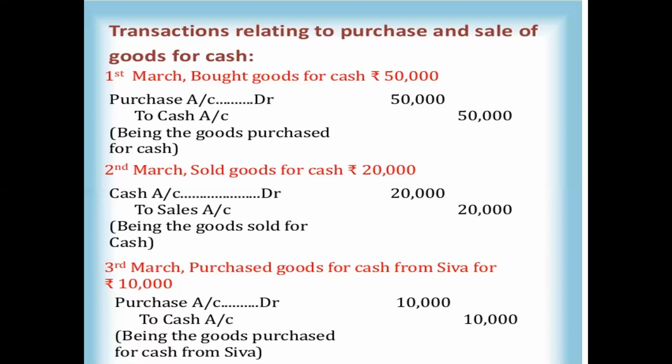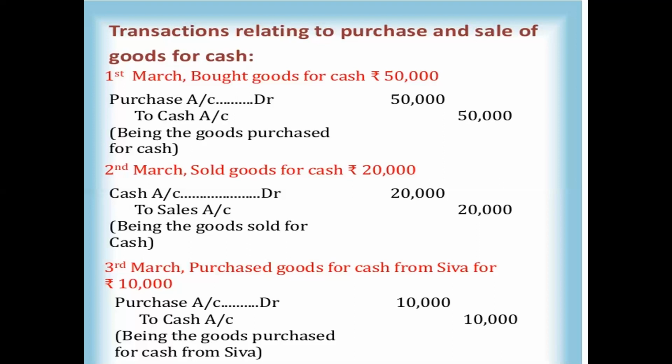Coming to the second transaction, you will observe: sold goods for cash, 20,000 rupees. We are selling goods for cash, 20,000. What is done here? One is the sales account, and another one is the cash account. Again, cash is there and the sales process is there. Cash is a current asset.